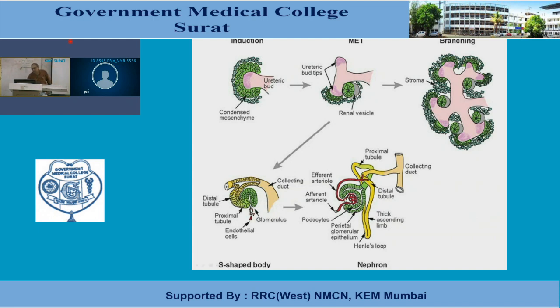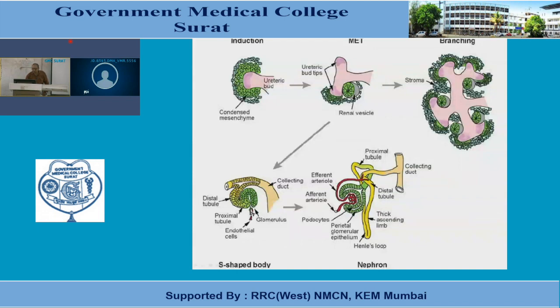The other end is invaginated by a capillary mass, that is the Bowman's capsule and the glomerulus. So these are the glomeruli that invaginate the other end. This invaginated end is the Bowman's capsule and this one is the capillary mass, so altogether it's a glomerulus.